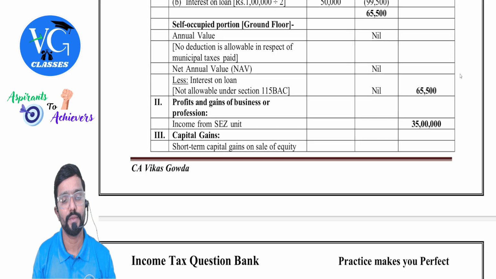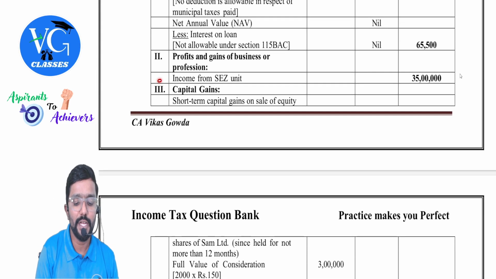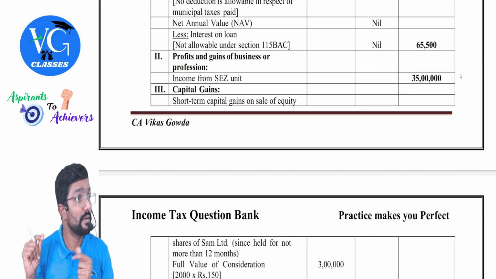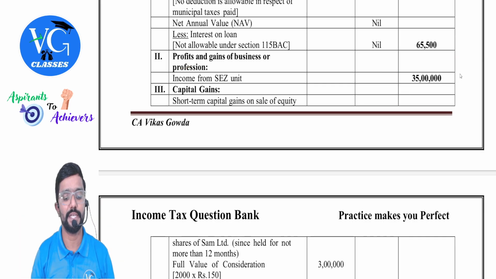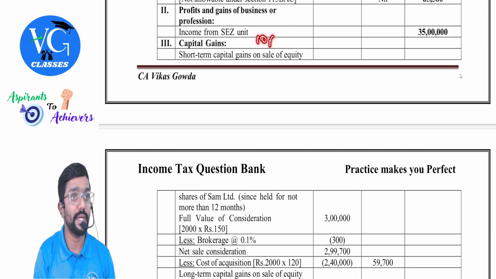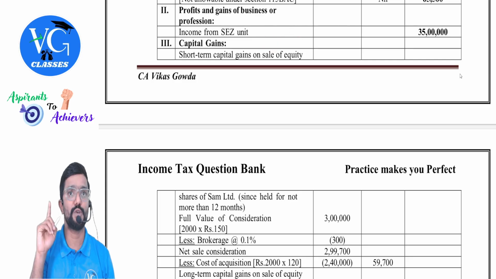Clear? Yes. Then PGBP, income from SEZ unit, profit you take, full profit, not only eligible profit, full profit. Yes, take it. Don't claim 10AA deduction here. First of all, the assessee following default regime is not eligible. Even if the assessee is following optional regime, it will not come here. Where will it come? Against gross total income.